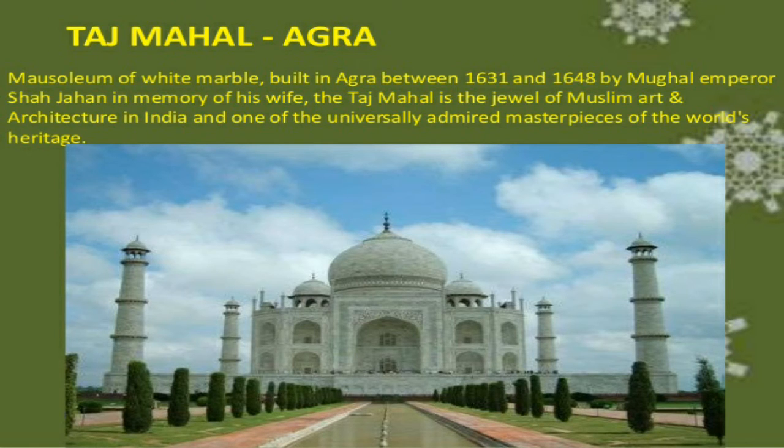So the Taj Mahal is a very beautiful architecture in India and one of the universally admired masterpieces of world's heritage. It is made with white marble, built in Agra between 1631 and 1648 by the Mughal emperor Shah Jahan in memory of his wife. And the Taj Mahal is the jewel of Muslim art.